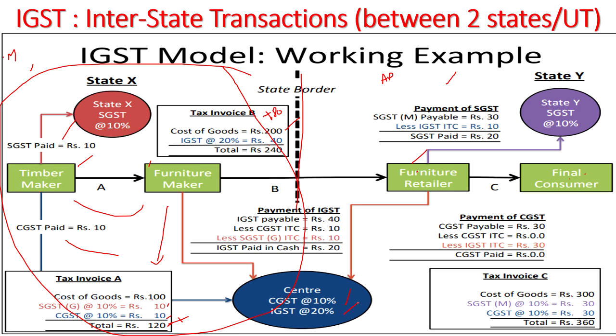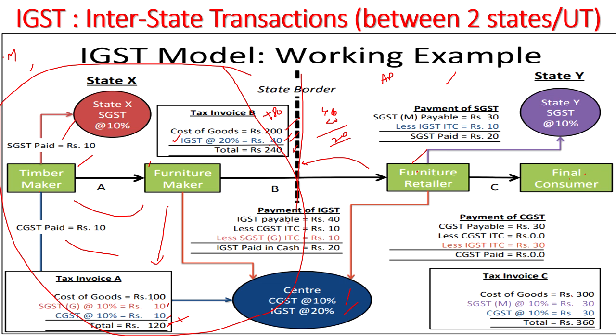Within the state, CGST and SGST will come. Whenever there is a transaction between two states, IGST comes into the picture, and it will be imposed as IGST, and the central government will take it and then distribute it to the destination state later. So here it will collect 20%, that is 40 rupees, from the furniture retailer. He has collected 40, he has paid 20. So what amount does he have to pay? He has to pay 20 rupees to the government as IGST.